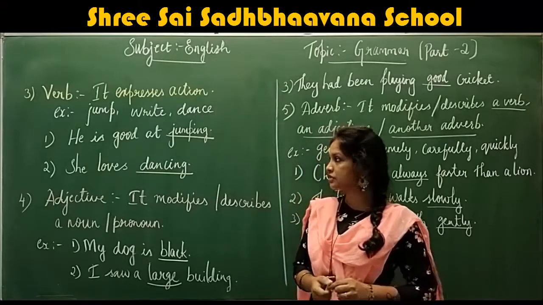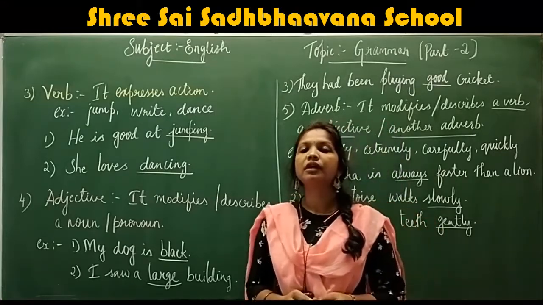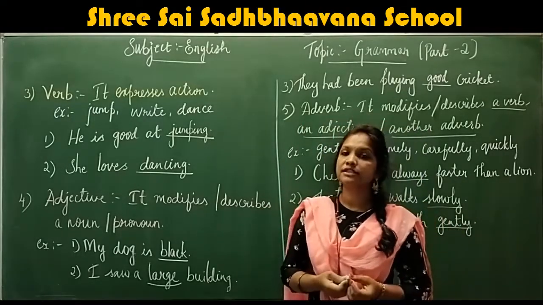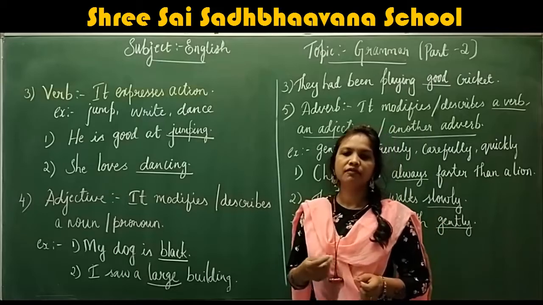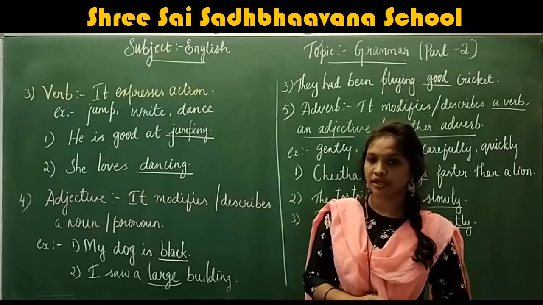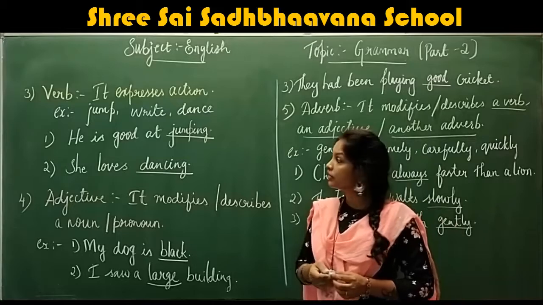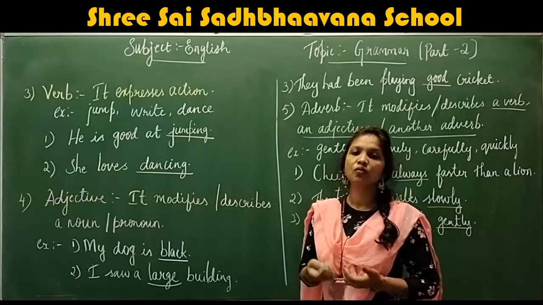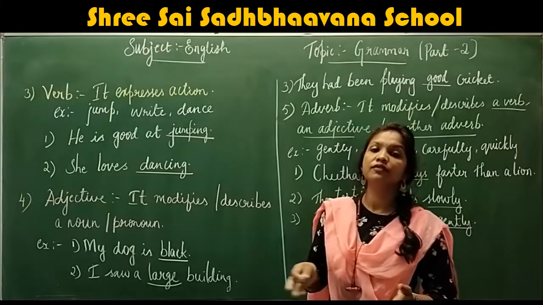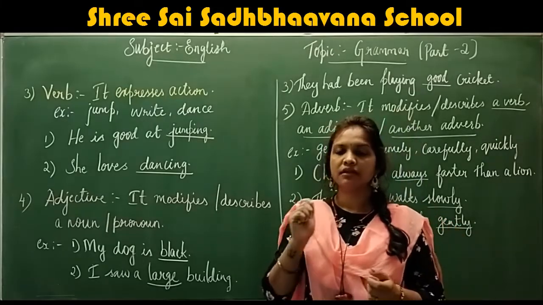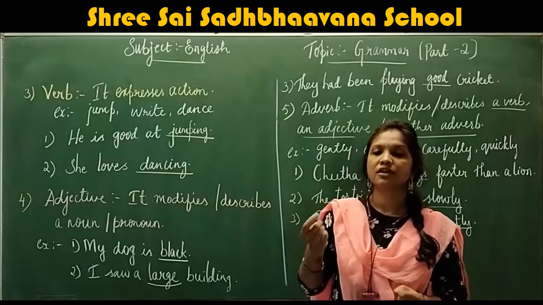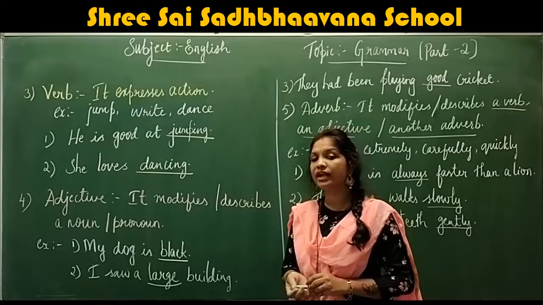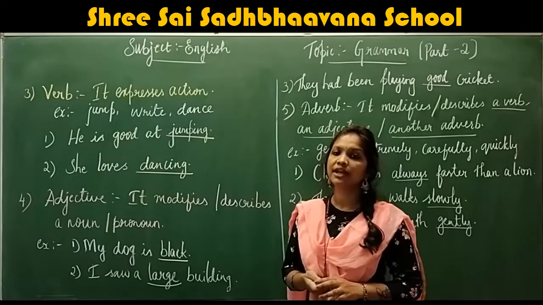Next part of speech is verb. What is verb? Verb denotes or expresses action. Verb tells about action. For example, jump, write, dance, eat, skip, read, walk. So these are a few examples for verb. The verb is a word which tells about action. Example, he is good at jumping.